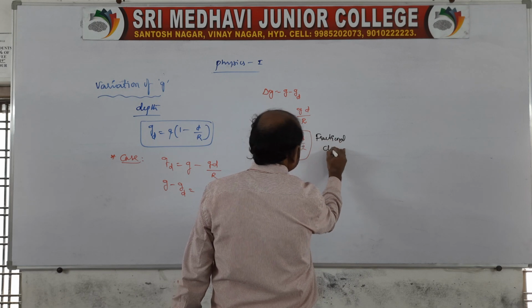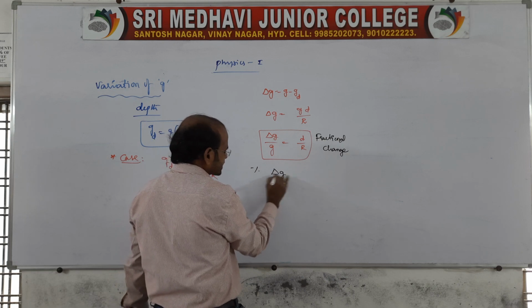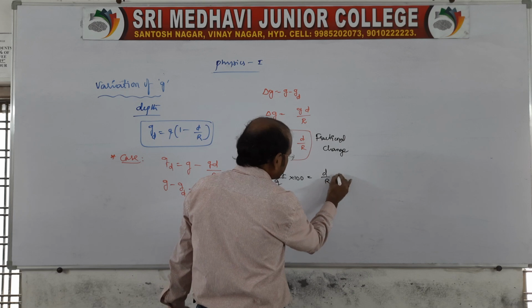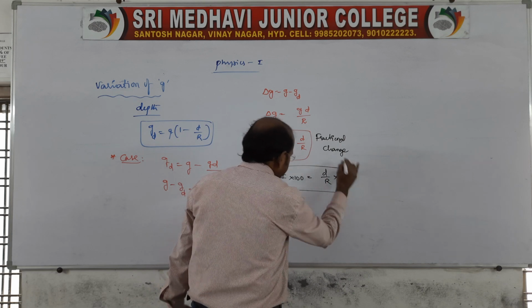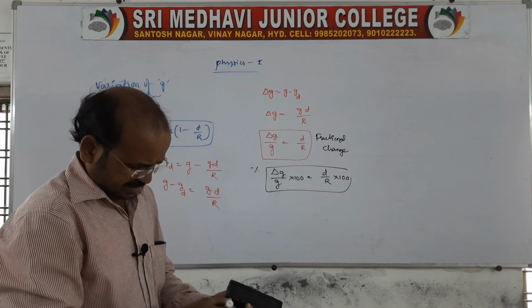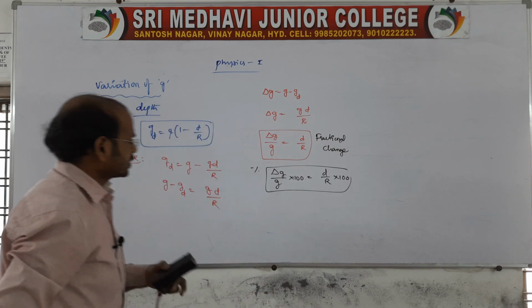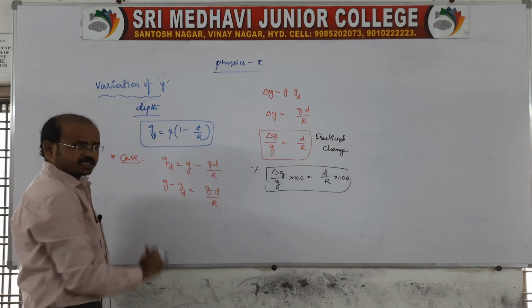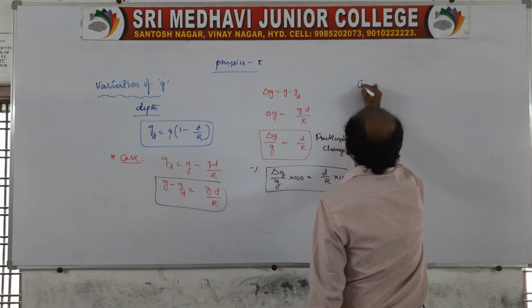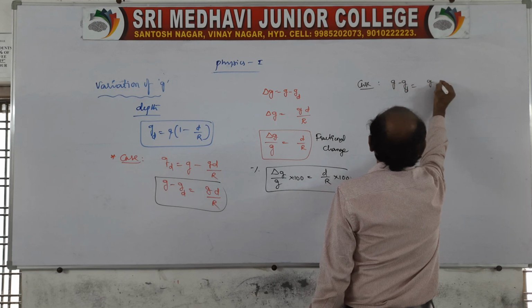Fractional change, right? So now if the percentage is asked, then you take it into 100: d by capital R into 100. This is the fractional change, right? So this is one case. Not only that, I'll tell you another one also based on this. For this expression, you multiply both sides. Next case.